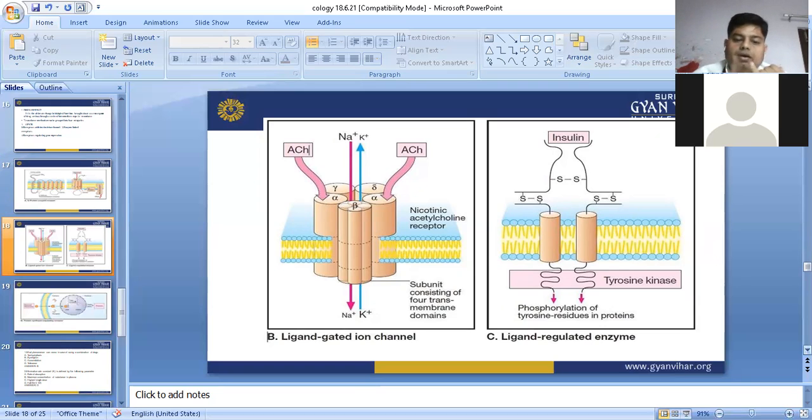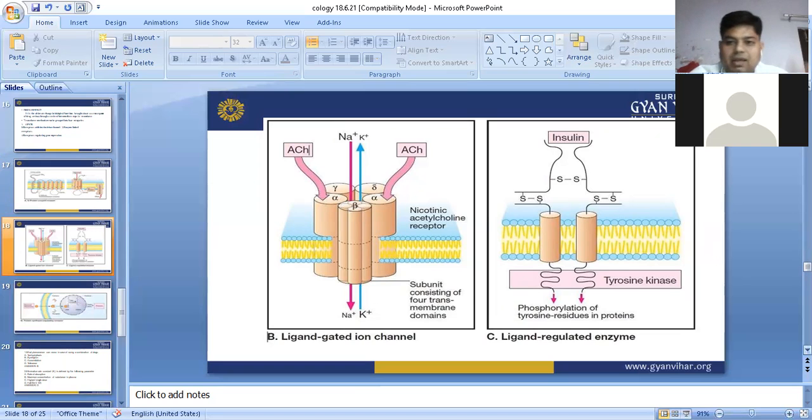And next one, examples, sorry, before examples, what is their property? They act in very little time, you can say a few milliseconds the channel will open. Once the drug binds, the channel will open. It takes 1 second to 30 seconds. Within 1 to 30 seconds the channel will be activated, and the transportation of ions will start. So it is the fastest acting channel.